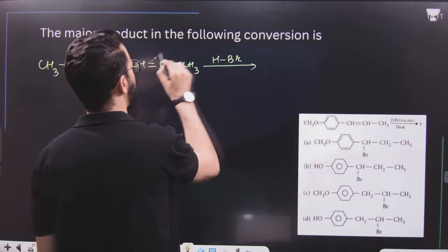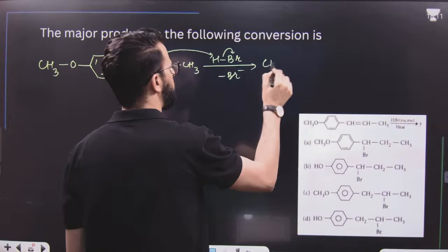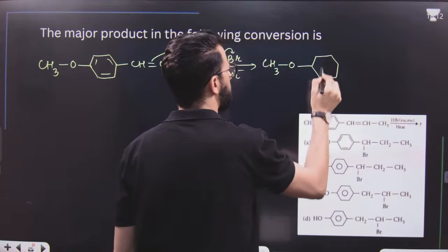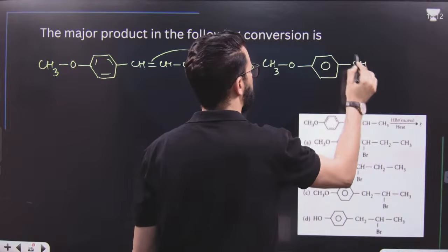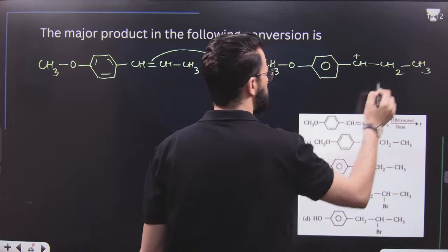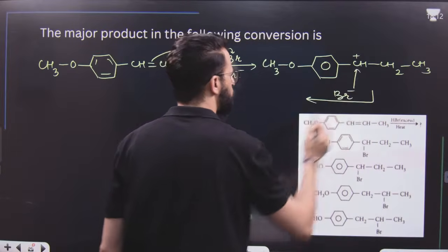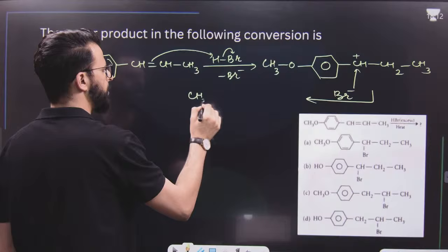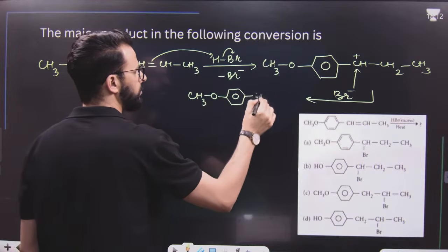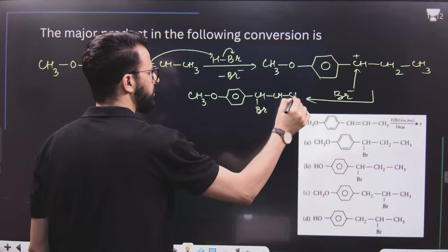First, HBr will add to this, Br minus will be lost, and we will get a product like this. A carbocation will be formed over here because this carbocation is more stable due to resonance. Finally, Br minus will be added to this position, and once Br minus is added, we will get this one first.